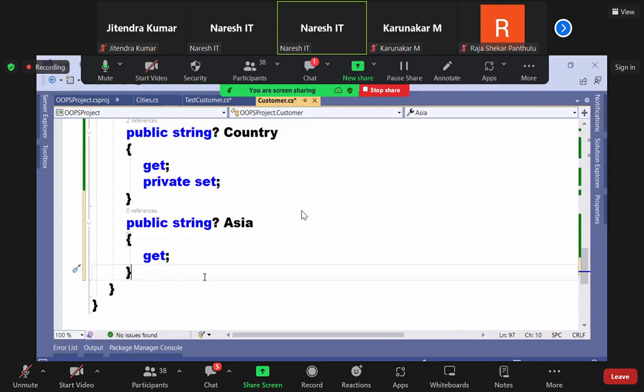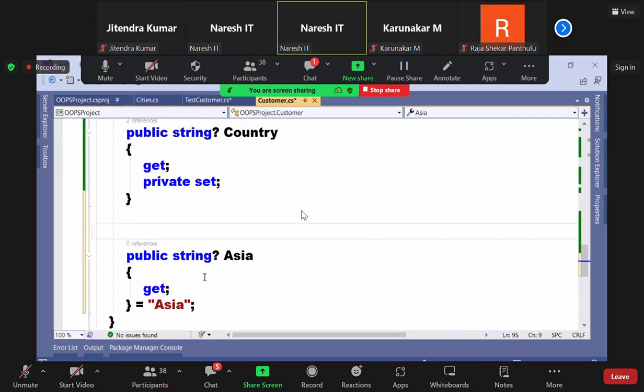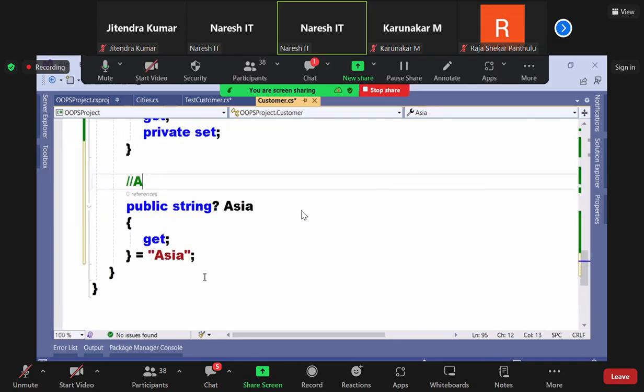To resolve it, in 6.0 they added a feature. What is that, sir? Auto property initializer. You can assign a value directly at the time of declaration only. Why ask for set to initialize in the constructor? Declaration time only, assign it now.